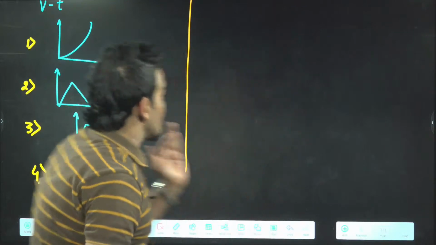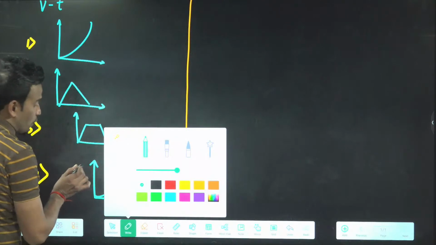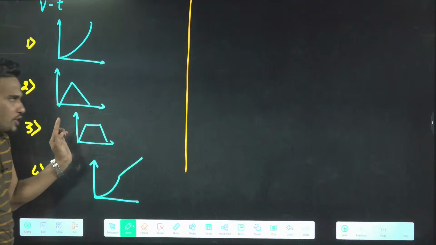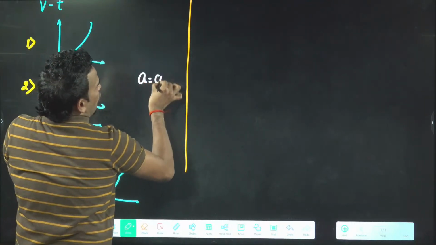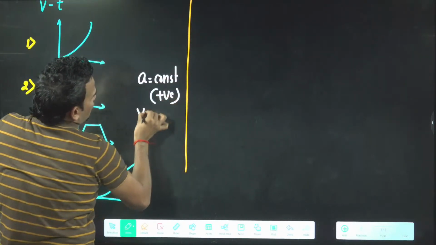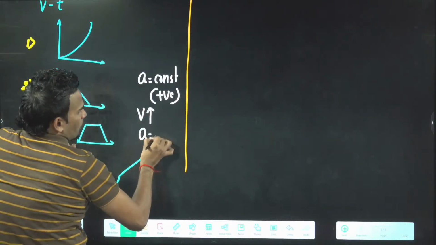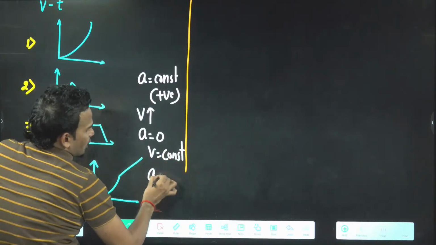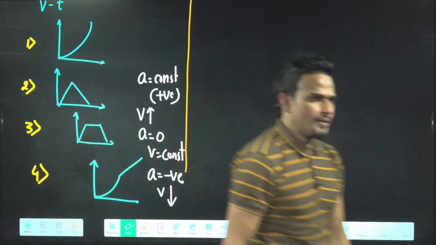Because it is said initially the body has uniform acceleration. Uniform acceleration means the velocity time graph slope will be constant. If you see, initially your acceleration is constant and positive, that means your velocity will increase uniformly. Then acceleration is 0, that means your velocity is going to remain constant. Then acceleration is negative, that means velocity is going to decrease. Is it okay?